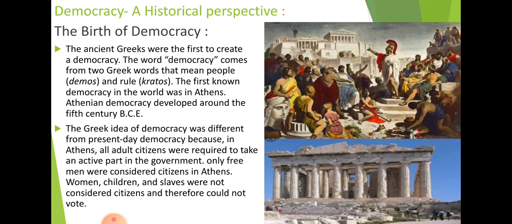So this is the first example where they have the opportunity, the people are together, they form the government, or we can say they have their say in any meeting. It means the adult male members can speak up in front of all the people. So what they are doing is participating in the governance.